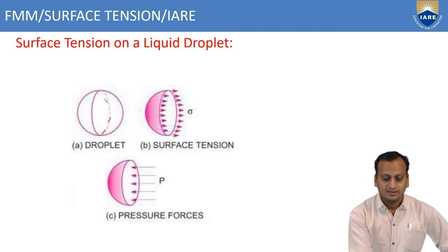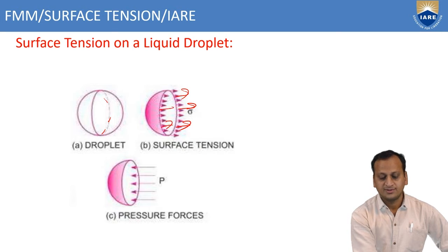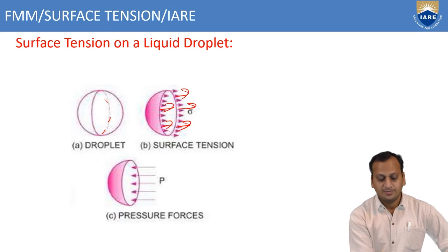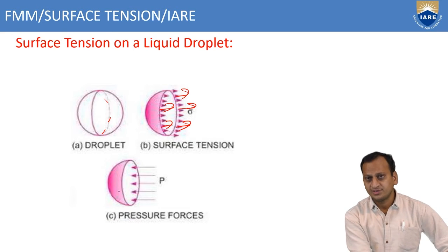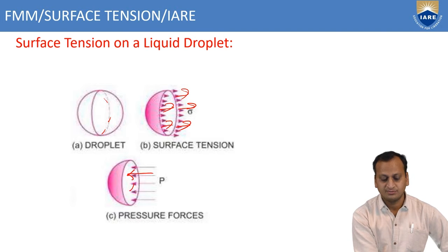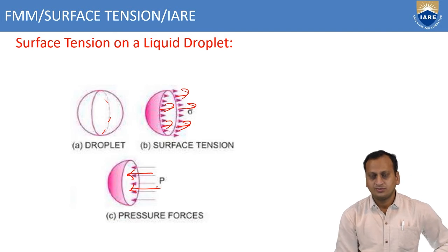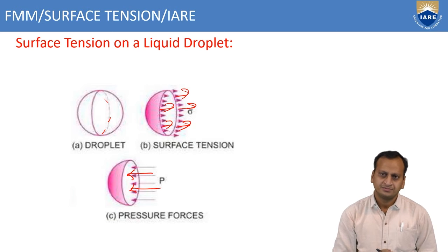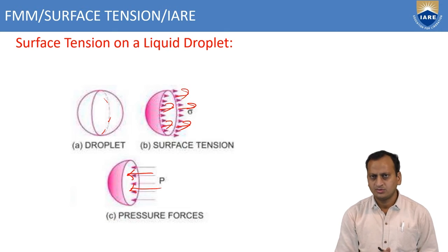On the circumference there is a tension force due to surface tension, acting like this on the entire circumference, and there will be a pressure force. Pressure force will always act inside of the control volume, therefore the pressure force will be acting inside of the droplet. For equilibrium, these two forces will be equated.